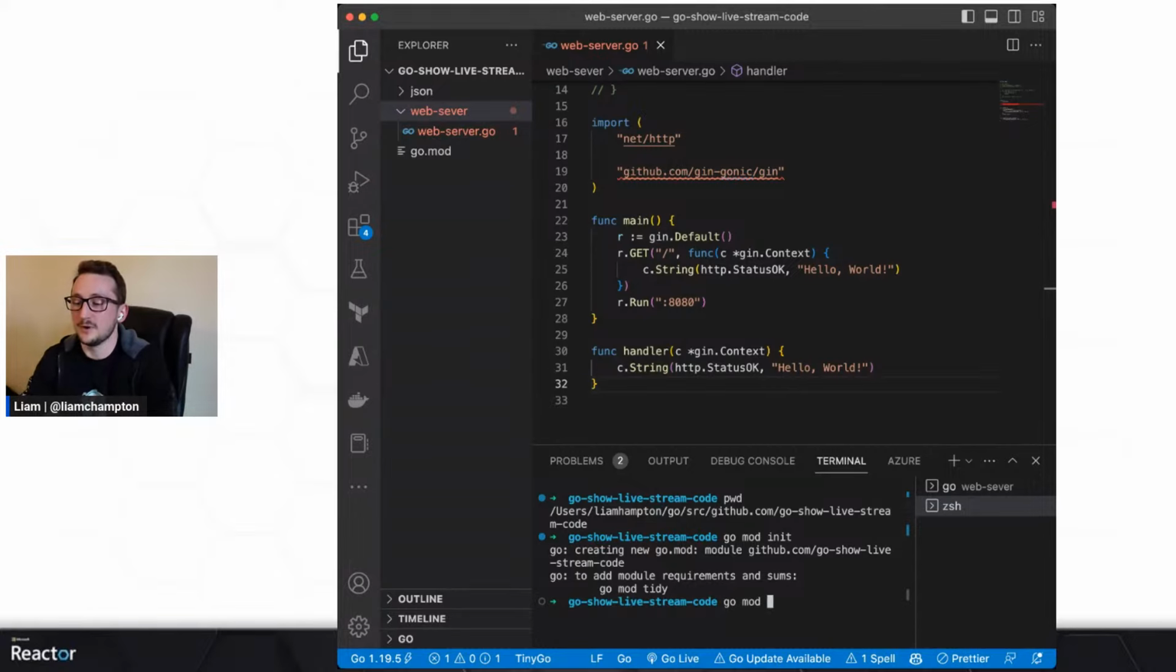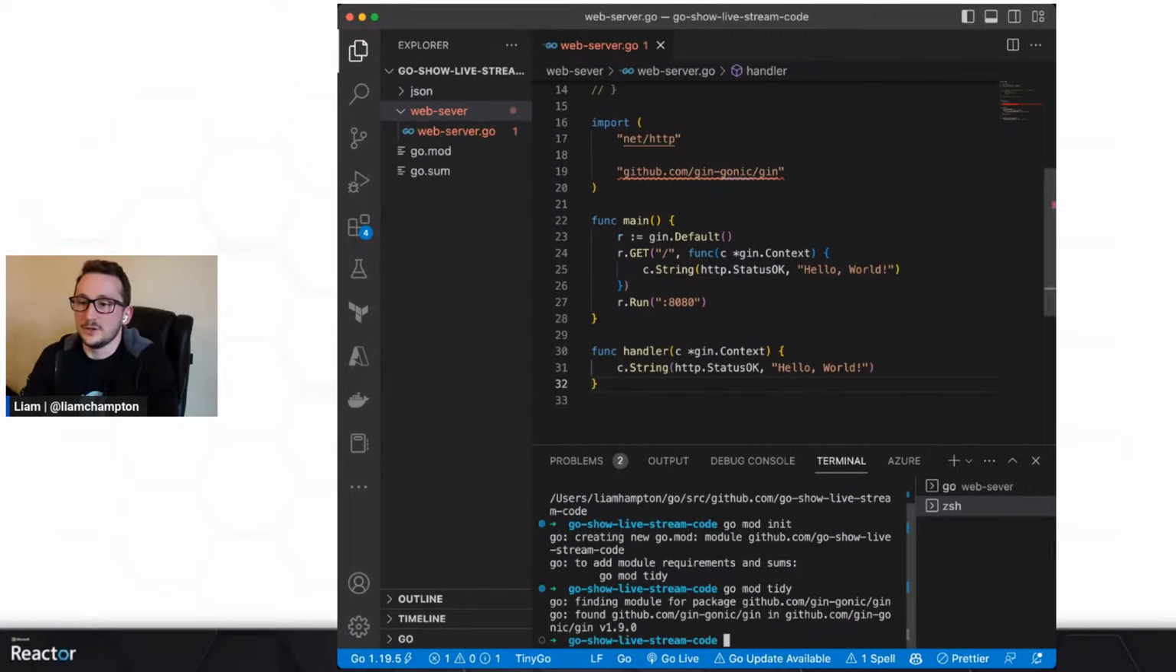So now I need to do a go mod tidy, and hopefully it will bring in the Gin package, and ta-da, it got rid of everything for me. So all those red lines, it now recognizes it's on my path. Now we're using modules at this point.